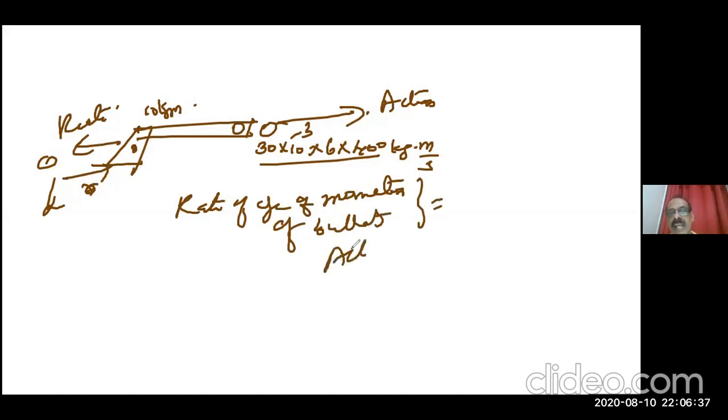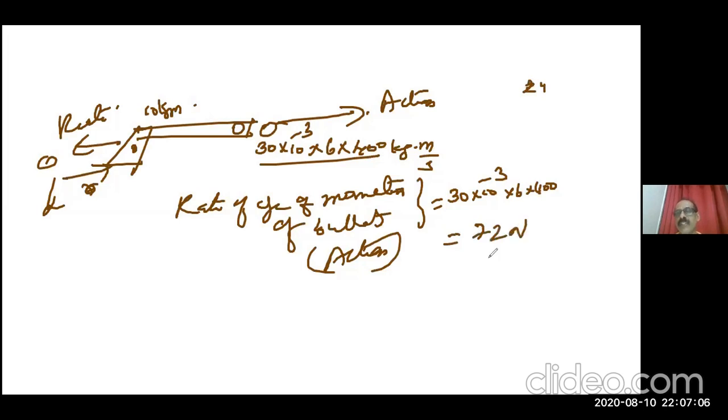This is action. That is 30 into 10 to the power minus 3 into 6 into 400, bullets into velocity of the bullet, divided by 1 second. That answer will come 72 Newton.